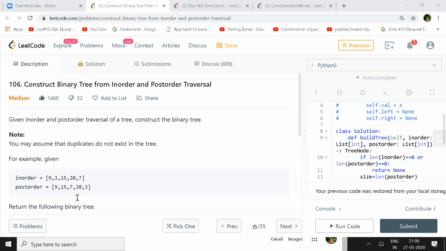Sorry, I'm late, but are we talking about if there are duplicates? Yeah, we were just discussing that the note says there are no duplicates, but if there were duplicates, would this be an easy problem to solve, or a more complex problem to solve? Would it really be solvable or not?